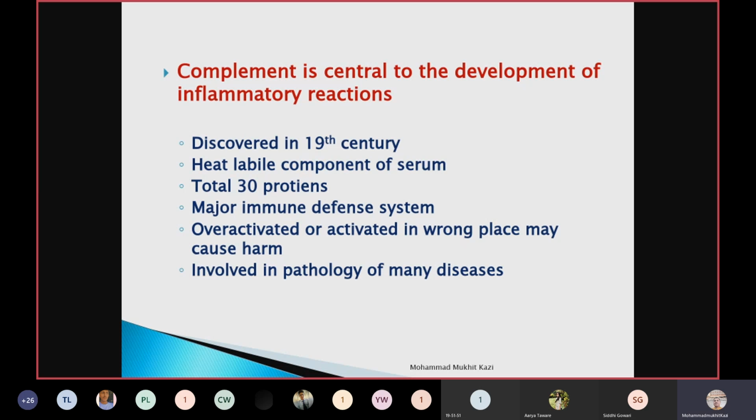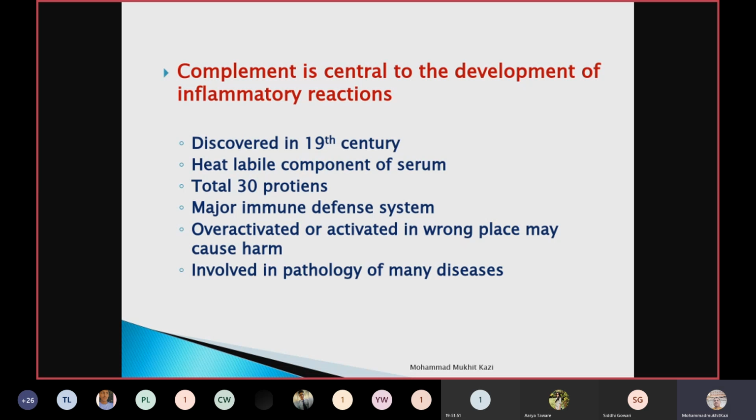It was discovered in the 19th century, and it is a heat labile component of serum. We know that in serum antibodies are present, antigen is also present, and various cells are also present. At the same time, complement is also present in the serum as a heat labile component. Heat labile means it gets destroyed at a certain temperature.